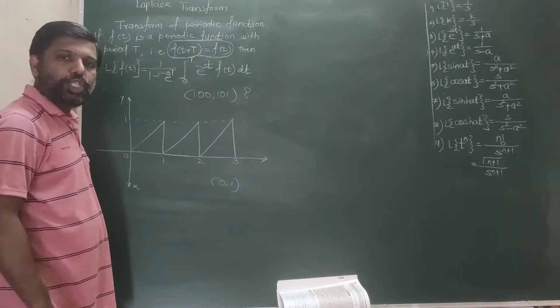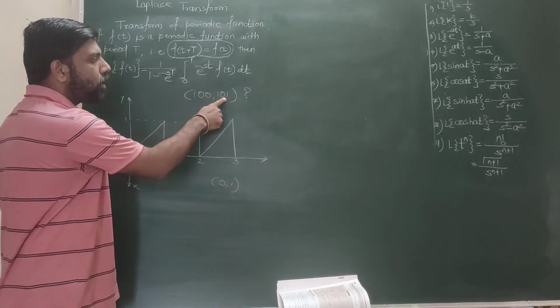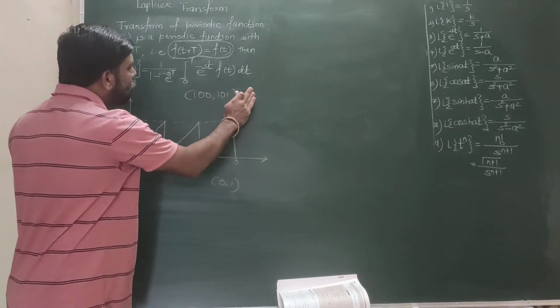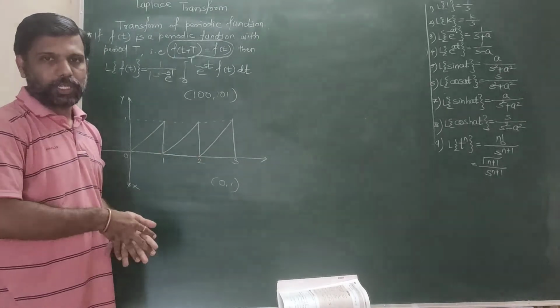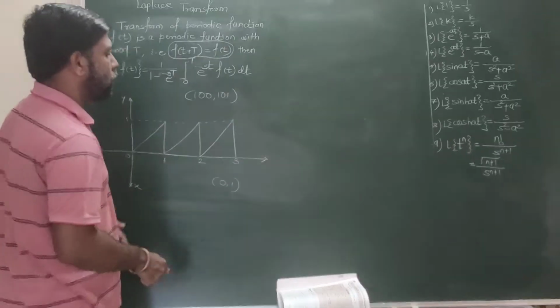So there is no question mark because we can easily trace for this interval the nature is again a triangle. So here the question mark will not occur. So this is a prediction by using the given nature. तो इसीलिए हम इसे कहेंगे periodic function.